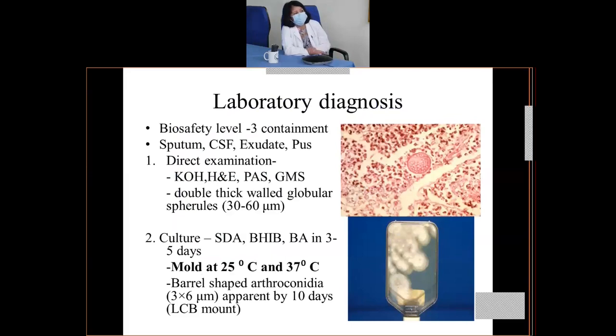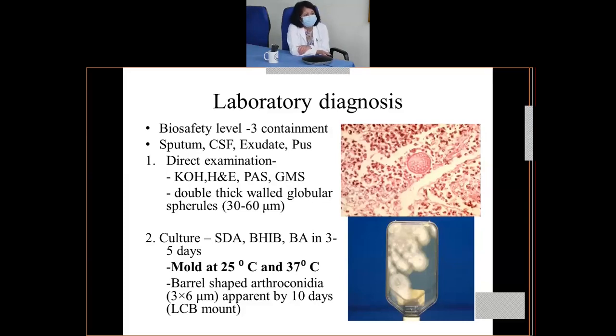Okay, so laboratory diagnosis has to be done in a biosafety level 3 containment, because it is highly infectious and the manifestations are severe. The samples can be collected depending upon the site of infection, such as sputum, CSF sample, exudate, pus. A direct examination is done using KOH, or for the biopsy samples, you can do periodic acid-Schiff, GMS stain, hematoxylin and eosin stain. If you do these stains, these spherules might appear. So you can see the spherules, okay, inside which there are endospores.